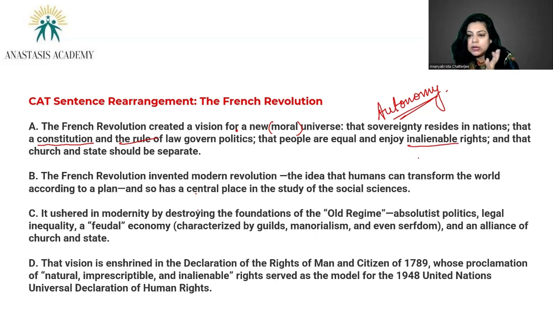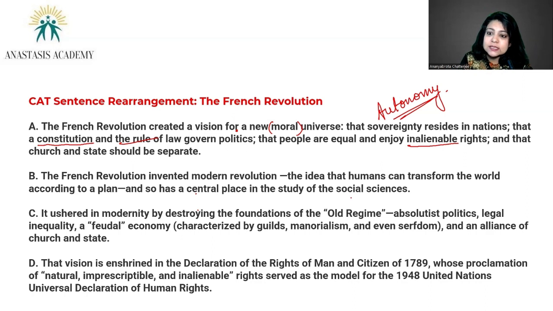That people are equal and enjoy inalienable rights. What do you mean by inalienable rights? Inalienable means the kind of rights that cannot be taken away from you. So if you are a person, if you are an individual, and if you have some inalienable rights, that means your being, and those rights cannot be separated because somebody else thought so. You understand? Nobody can take away those rights from you. Part of who you are, those rights. Right? That people are equal and enjoy inalienable rights, and that church and state should be separate.